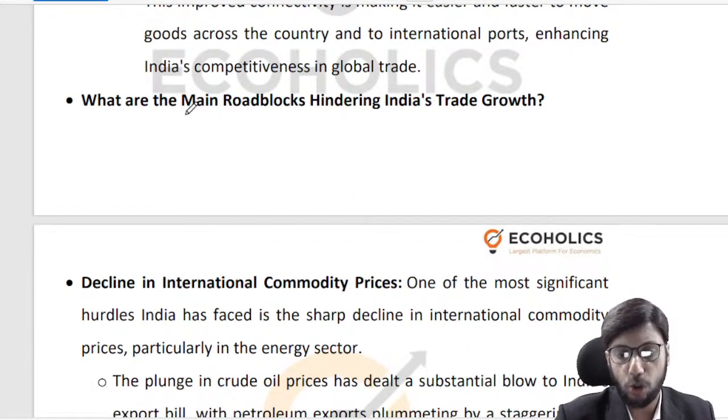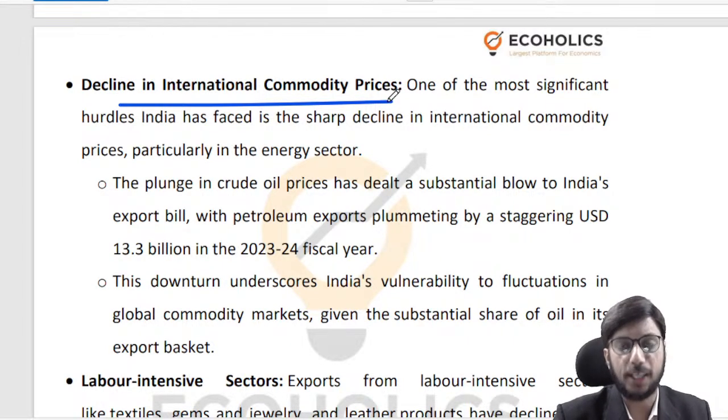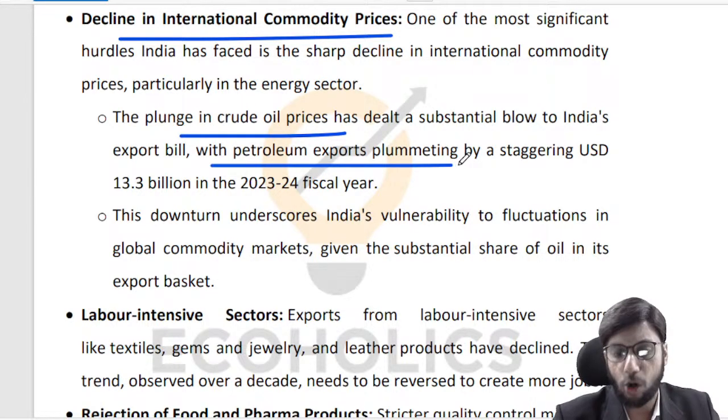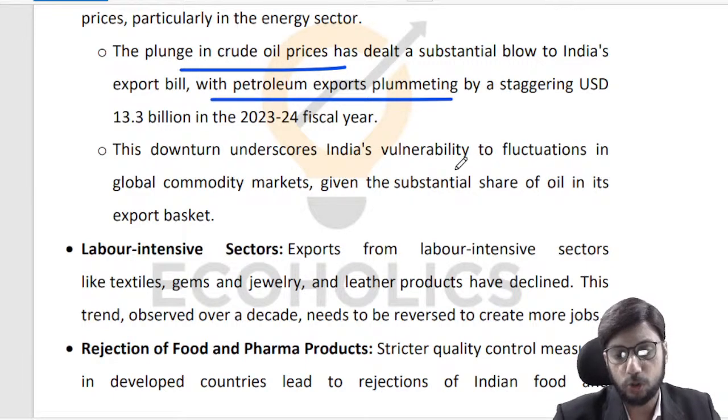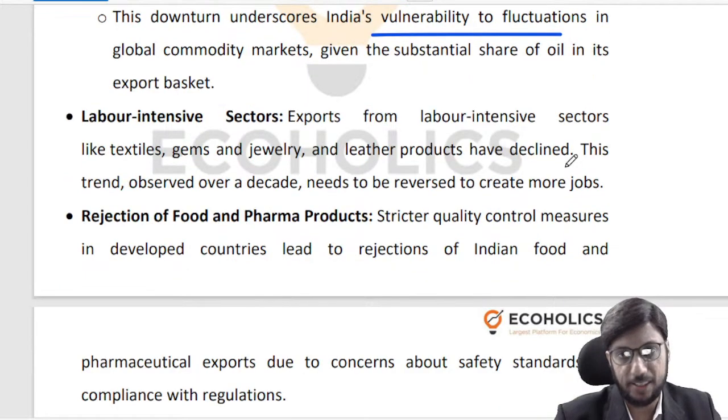Still, there are certain roadblocks. What are those roadblocks? So there is a decline in international commodity prices, right? So that automatically sort of creates a downward pressure on your revenues. Like for instance, crude oil prices, right? When they decline, our revenues from our petroleum exports automatically come down, right? So those fluctuations obviously have a role to play, not just on our finances, but on other countries' finances as well.